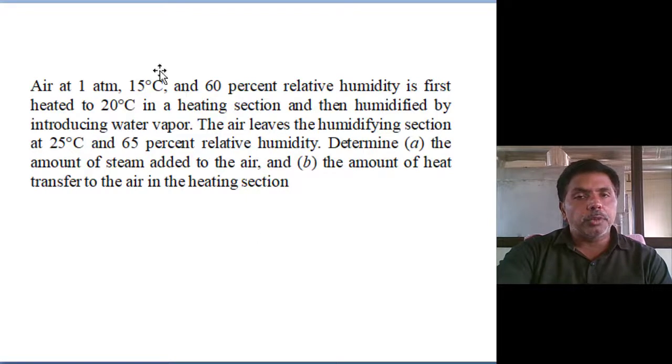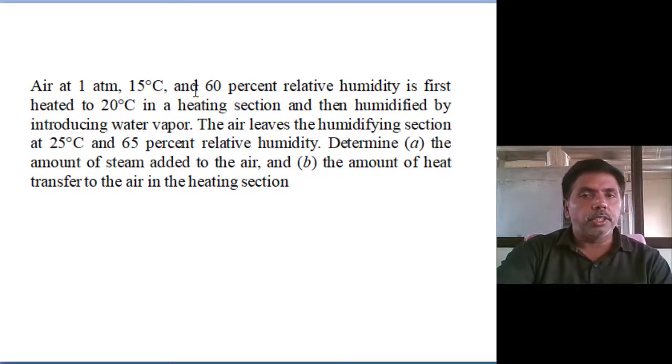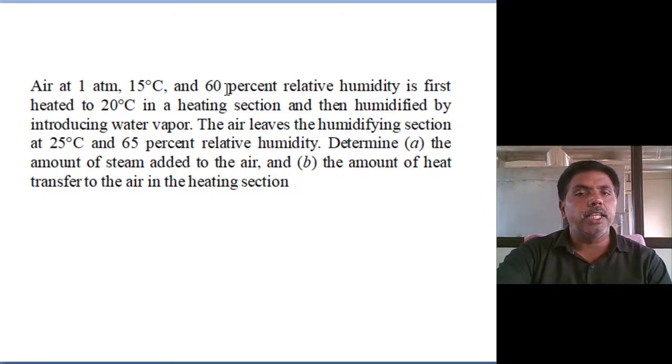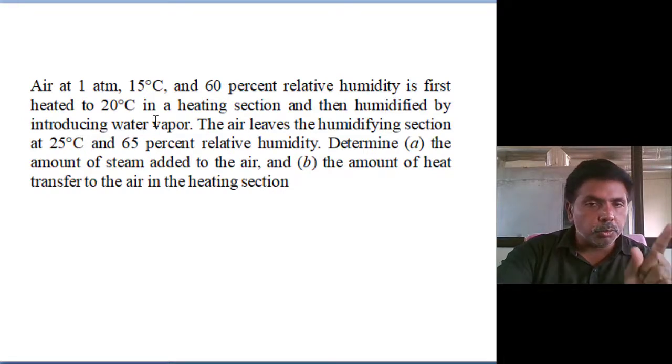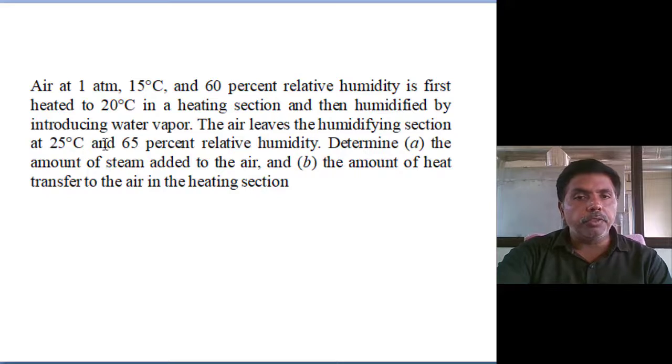Air is always at 1 atmosphere only, so the psychrometric chart is valid at 1 atmosphere. Initial conditions are 15 degrees centigrade and 60% relative humidity. It is heated to 20 degrees, so first is sensible heating, and then humidification by introducing water vapor. The air leaves the humidification chamber at 25 degrees and 65%. So sensible heating first, then heating and humidification, because it goes from 20 to 25. Then what do we want to determine?